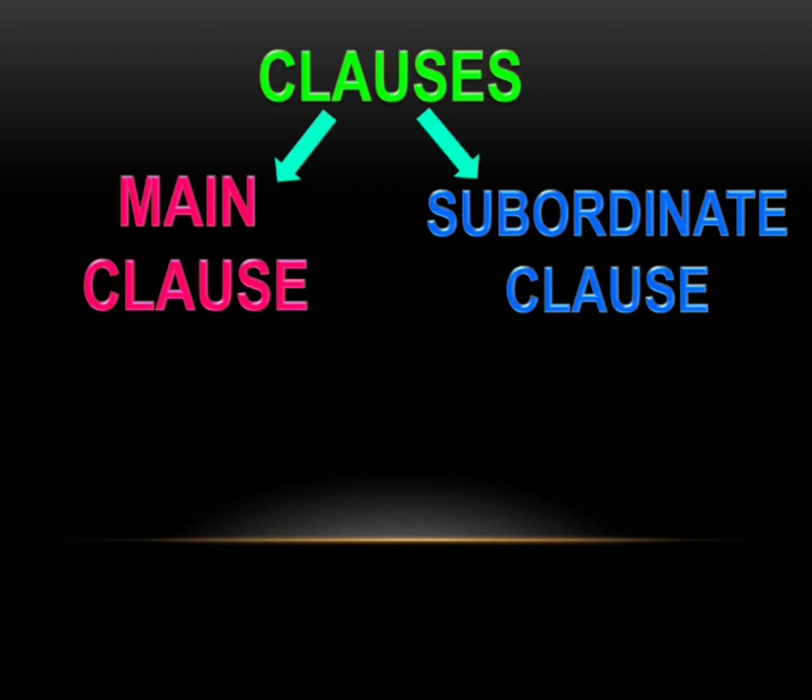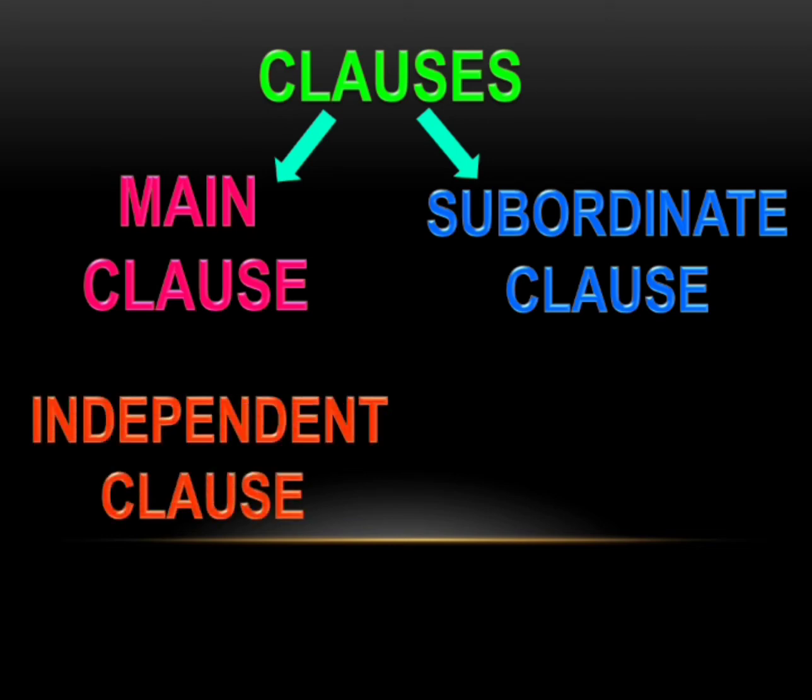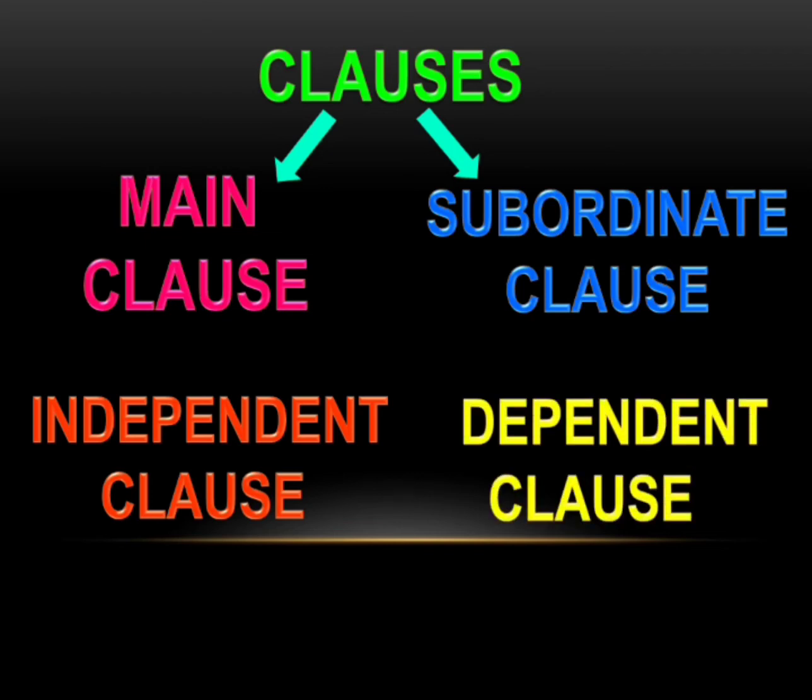Since the main clause gives a complete meaning by itself, it is otherwise called the independent clause. The subordinate clause depends on the main clause to give a complete meaning, and so it is otherwise called the dependent clause. Now we will understand this clearly if we see the examples.